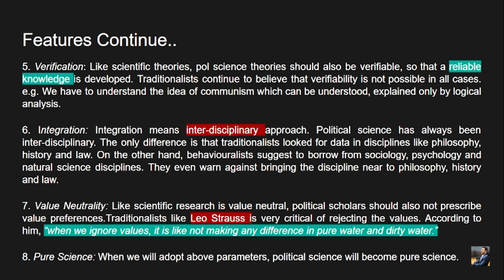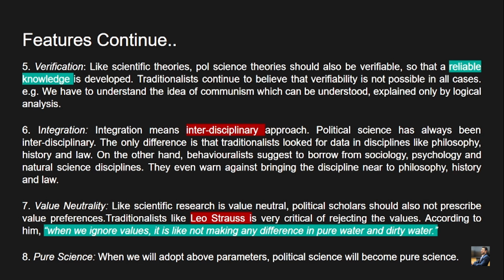We cannot go to a state which is practicing communism and verify whether everybody is accruing equal benefits or not. That is something which cannot be verified. How will you verify the level of happiness I am accruing in comparison to someone else, let's say my friend? It is not possible. So that is what the traditionalist view is, right?